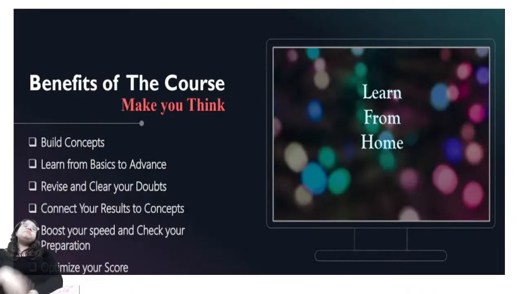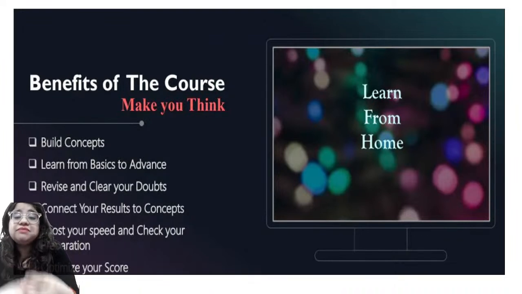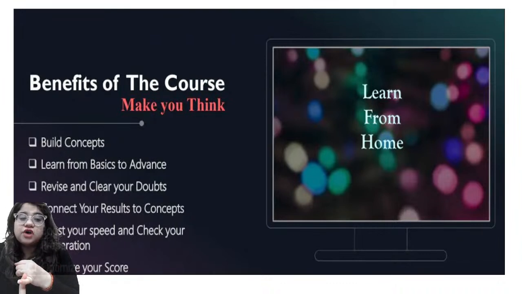Now, what is the benefit of this particular course or any other course which we are coming up with for you, right? To make you understand and enhance your learning. So you're learning it from home first of all, right? To build up your concepts. We are here to help you build up your concepts and to learn from the very basics till the advanced level.